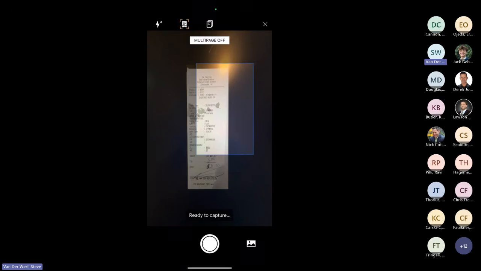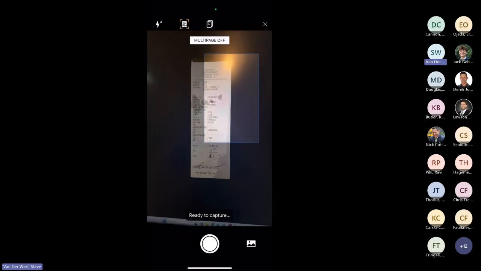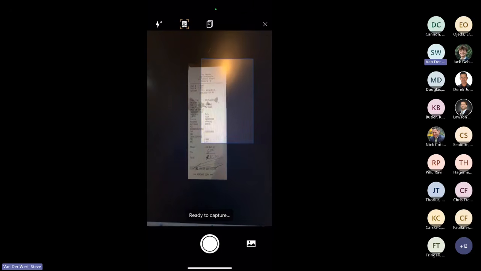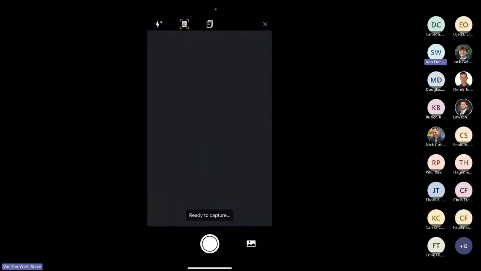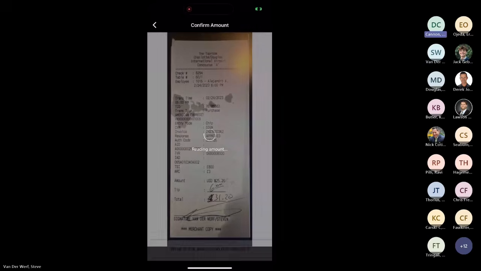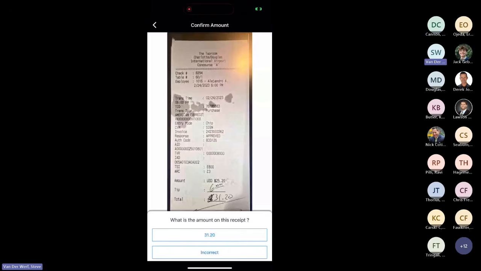So I'm going to go ahead, I'm going to tap that little blue dot at the bottom there. And here's my receipt. Take a picture of it. Great. So now I have this receipt. There's a picture of it. And that picture can instead be used for doing the approvals and as supporting documentation. And that's great. So no more having to save that receipt. You got it already applied. But wait a minute, there's more.